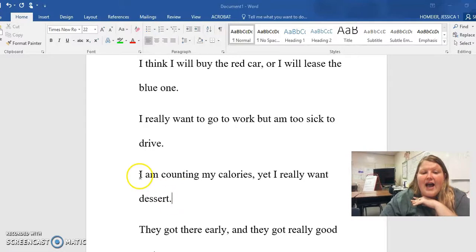The fourth one. I am counting my calories, yet I really want dessert. I is the noun, am counting my calories, yet I name the noun again, so I use a comma. If I take out the noun, I have to take out the comma. So I can write it like that, or I can write it like this.